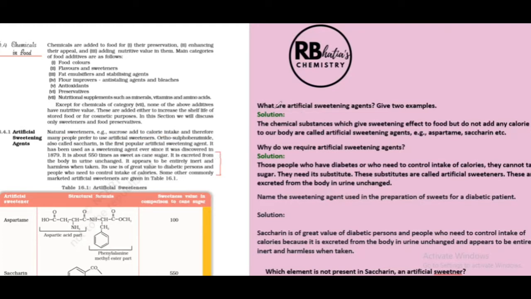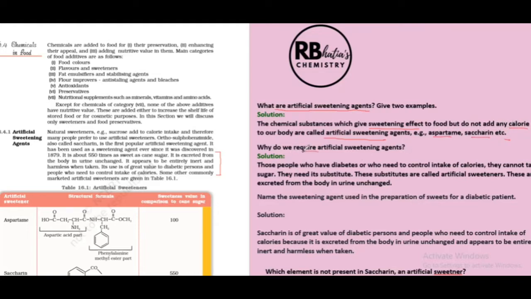So, I have questions here. These are NCERT exercise and related questions. What are artificial sweetening agents? Give two examples. The chemical substances which give sweetening effect to food but do not add any calorie to our body are called artificial sweetening agents like aspartame, saccharin, etc. Some of them may add calories, but most of them do not.